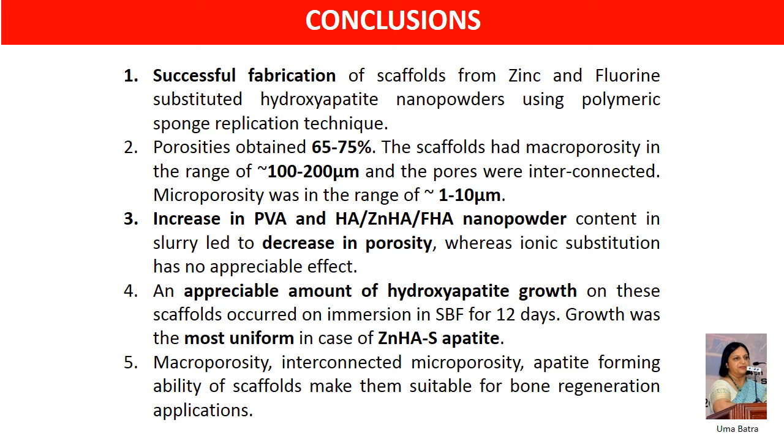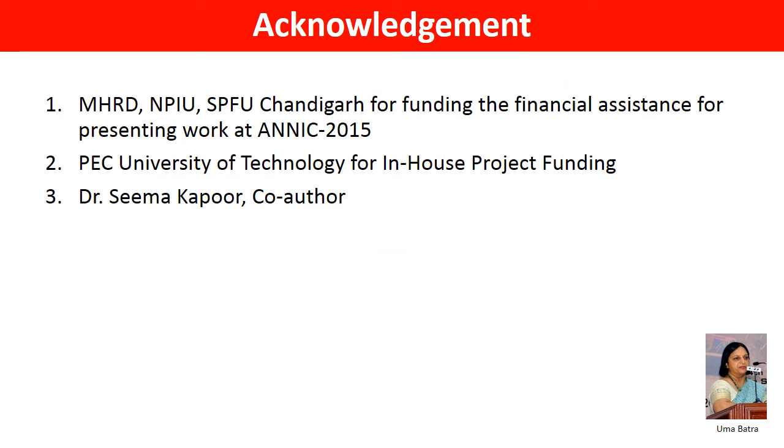Increase in PVA as well as HA, zinc HA or FHA nanopowder content in slurry led to a decrease in the porosity, whereas ionic substitution has no appreciable effect. An appreciable amount of hydroxyapatite growth on these scaffolds occurred on immersion in SBF for 12 days. Growth was most uniform in the case of zinc HA. Macroporosity, interconnected microporosity and apatite forming ability of the scaffolds make them suitable for bone regeneration.